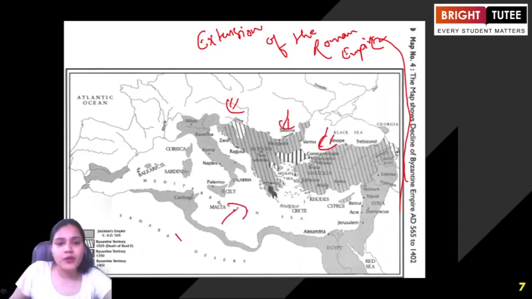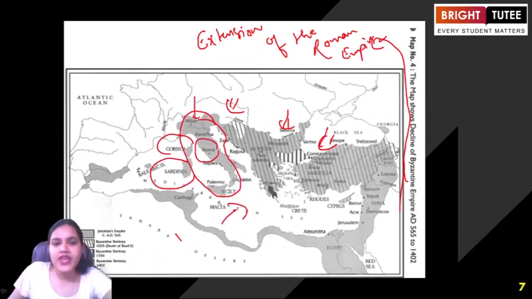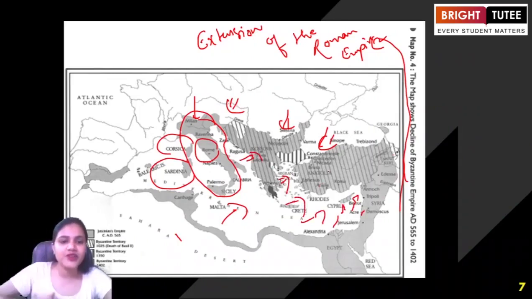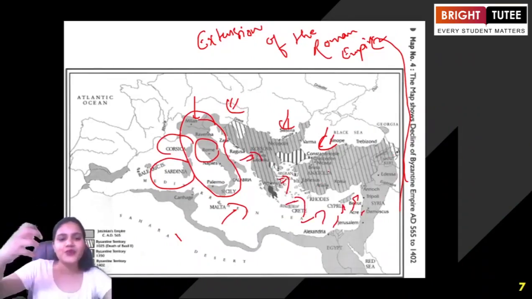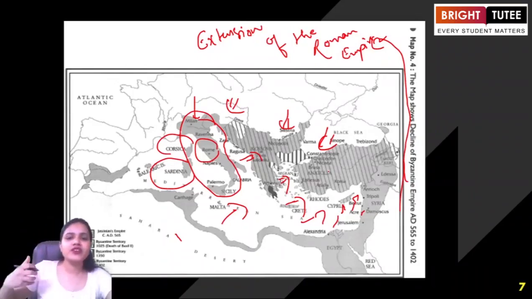The upper part here is Corsica, Sardinia. This is the region of Italy, sorry, not Rome. And this is Rome here. When we are talking about the eastern expansion, you can see how the Byzantine Empire extended to these regions. Later on, you will learn about the Ottoman Empire. You will learn how the Byzantine Empire was defeated, and so many other things.